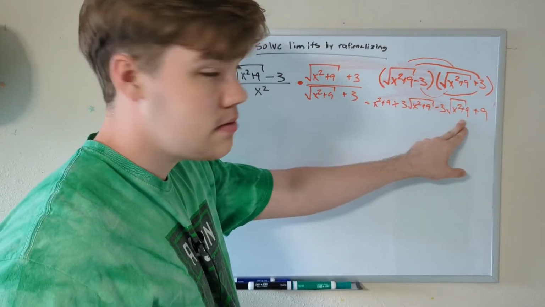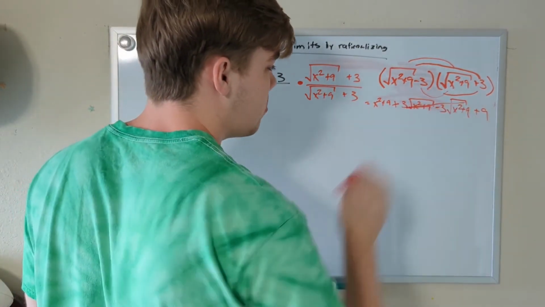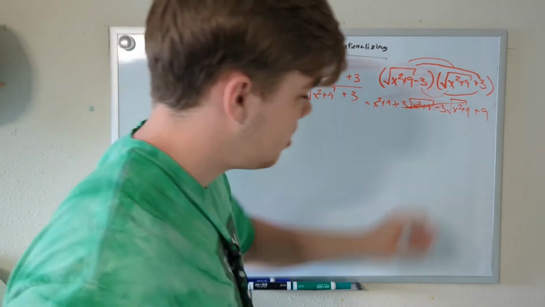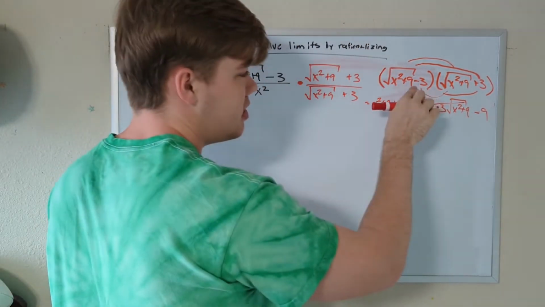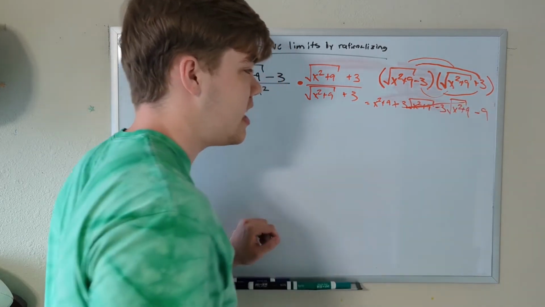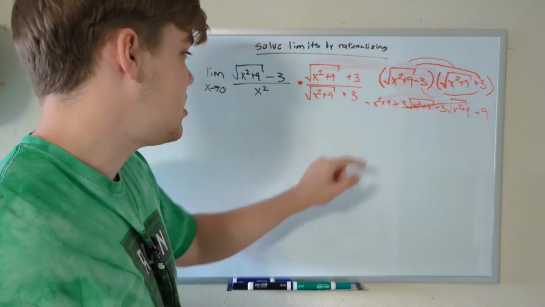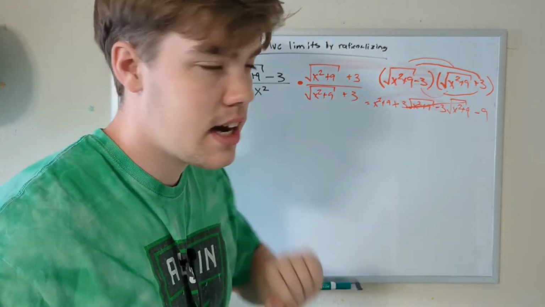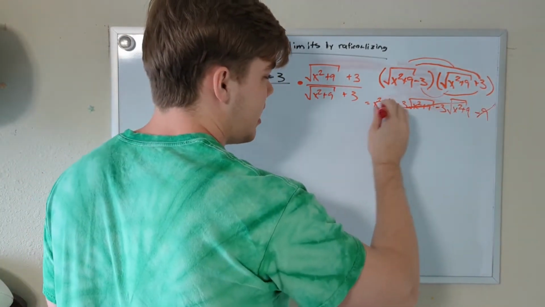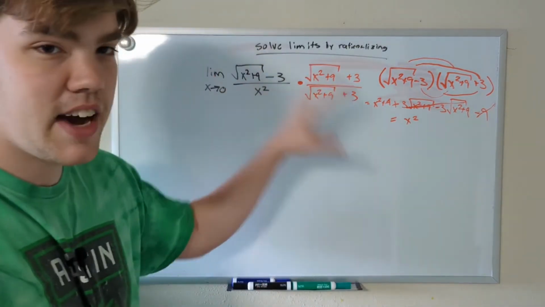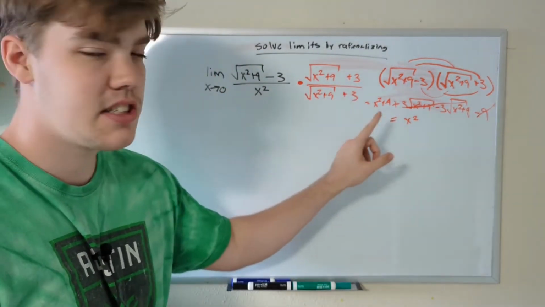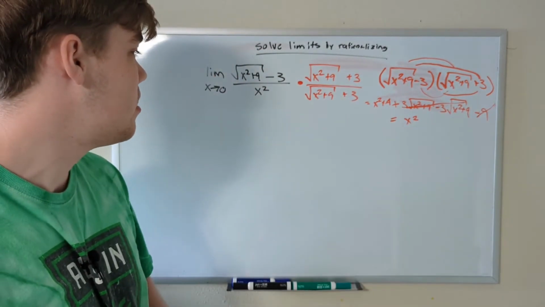You may notice that these two values cancel out, so boom, we don't have to worry about that anymore. This is a minus 9 because negative 3 times positive 3 is negative 9. That makes more sense because now our 9 and our negative 9 cancel out. Cross that out. So our numerator is just equal to x squared after all this factoring stuff. And that sure is a whole lot nicer than this mess over here.